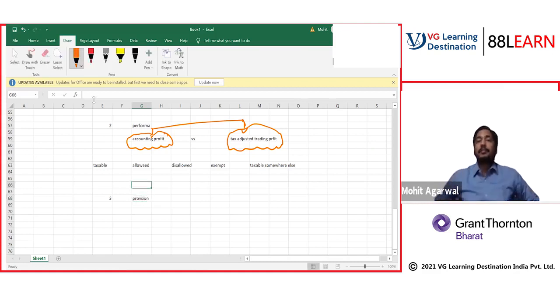See, in accounts, you have studied so many provisions. For revenue, you have IFRS 15. For property, plant, equipment, you have IAS 16. For different income and expenditure, you have accounting rules to deal with them. Similarly, the income tax department has given provisions and criteria to decide which expenditure should be allowed, which should be exempt, which is disallowed, which is taxable somewhere else, which is taxable under this head. All these criteria are given, my friend. So let's start with our first expenditure, capital expenditure.